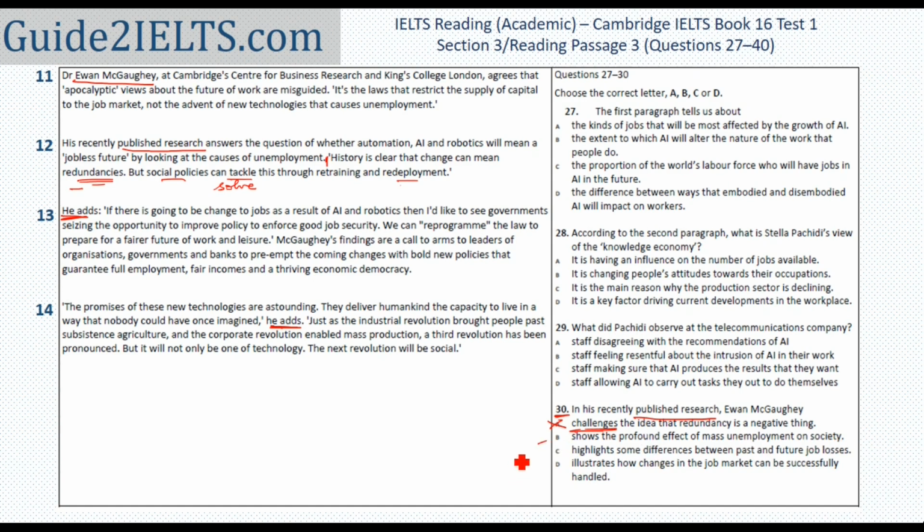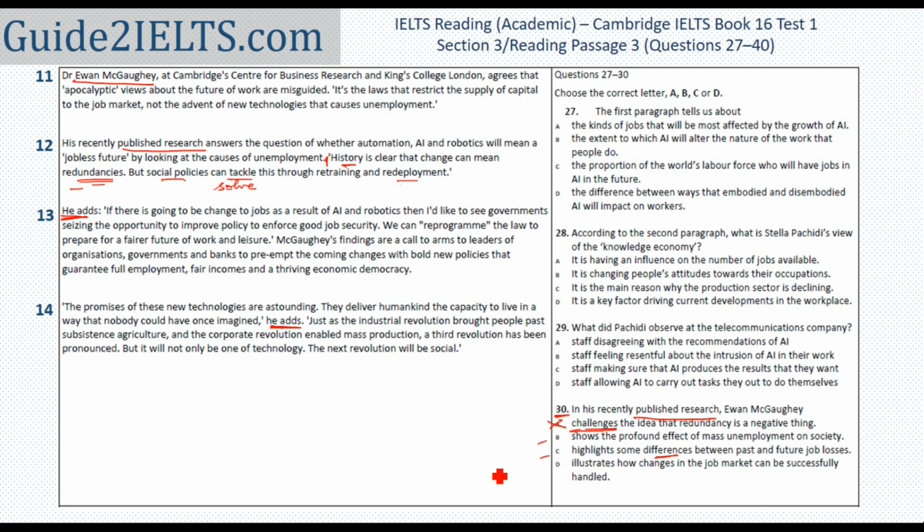I may need to start reading the 13th one, but I'll read the other options before I decide to do that. Highlight some differences between past and future job losses. He does talk about history in the 12th paragraph, but he just says that there have been redundancies in the past as well. But is there a comparison between how it was in the past and how it is expected to be in future? At least in 12th paragraph, that's not mentioned.